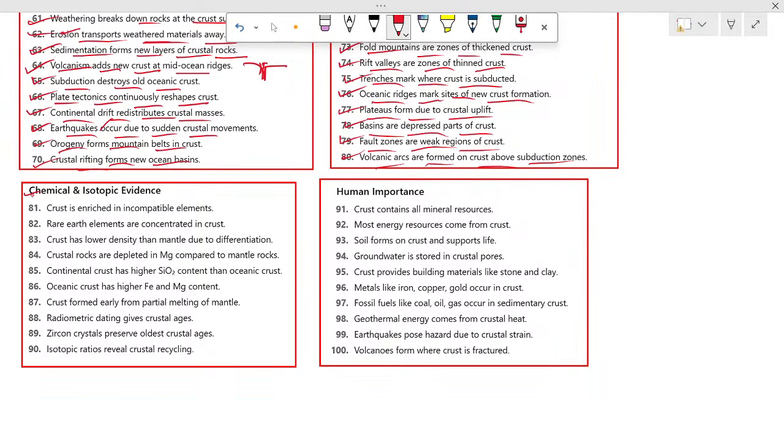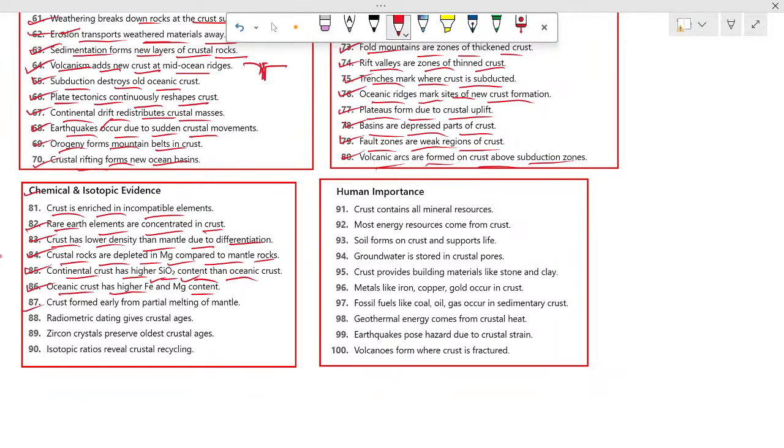Next, chemical and isotopic evidences. 81: crust is enriched in incompatible elements. 82: rare earth elements are concentrated in crust. 83: crust has lower density than mantle due to differentiation. 84: crustal rocks are depleted in magnesium compared to mantle rocks. 85: continental crust has higher silicon oxide content than oceanic crust. 86: oceanic crust has higher iron (Fe) and magnesium content.